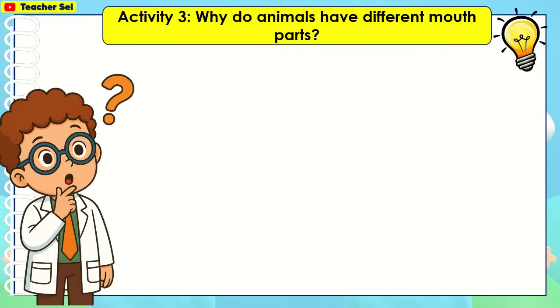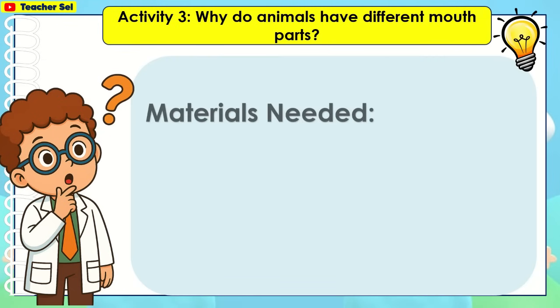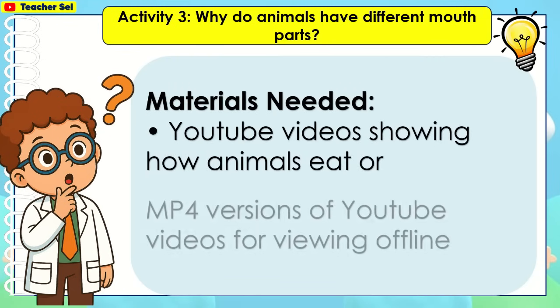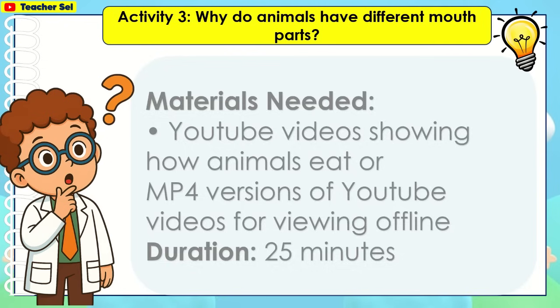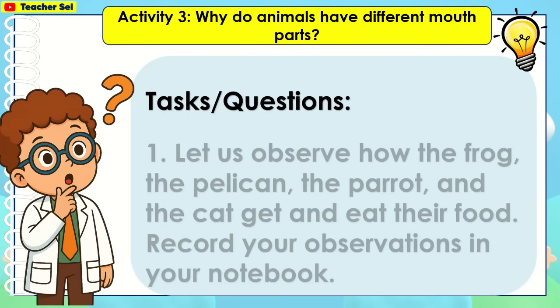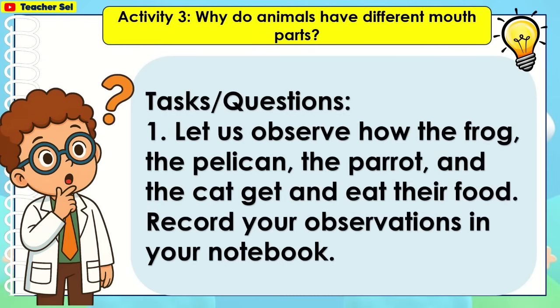Let's have activity 3. Why do animals have different mouth parts? Here are the materials needed. Let us observe how the frog, the pelican, the parrot, and the cat get and eat their food. Record your observations in your notebook.